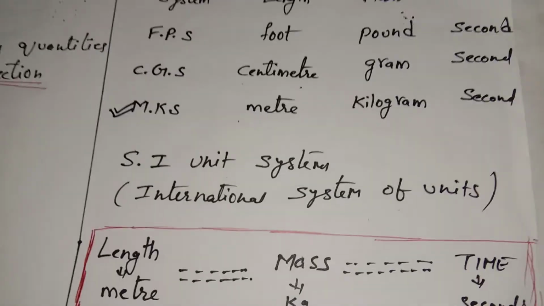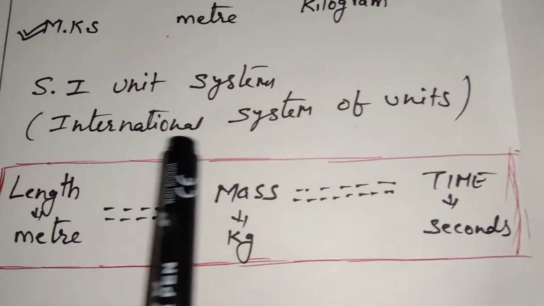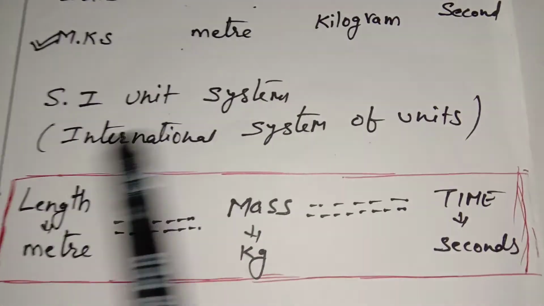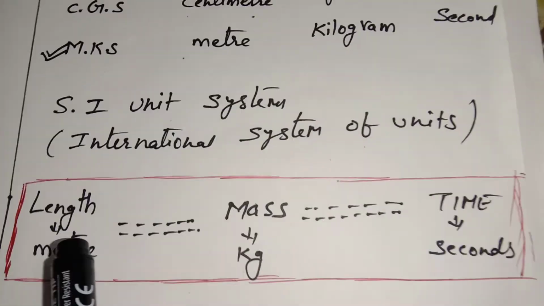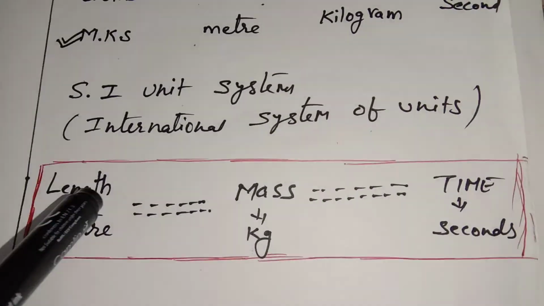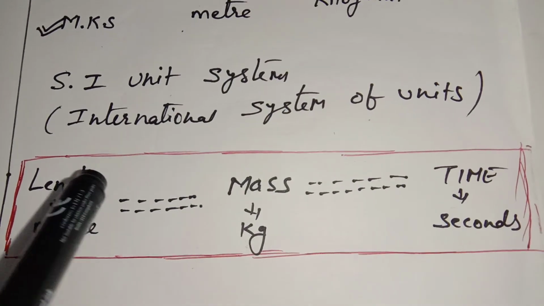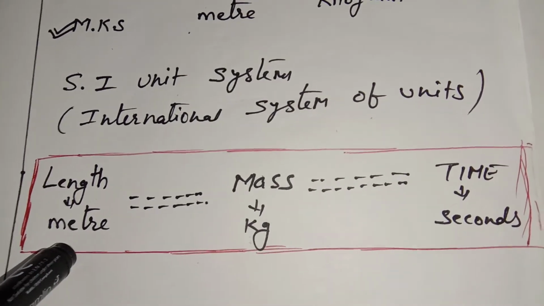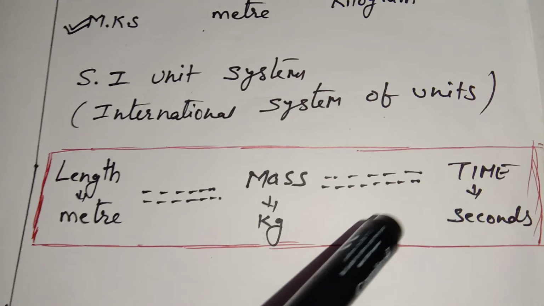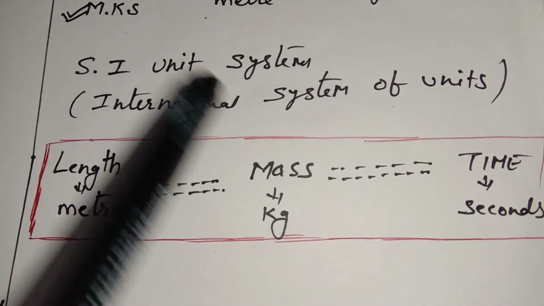What is meant by SI unit? It is nothing but International System of Units, the full form of this. Here you can see length, mass and time; everything is based on this. If they give length, we will do it in meter. We will convert everything into the MKS system.